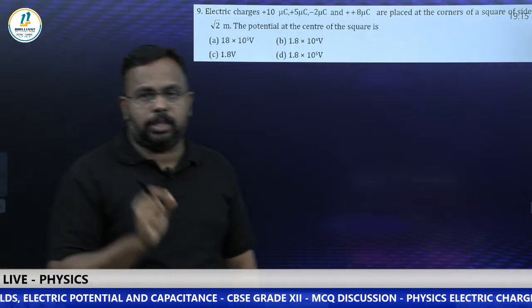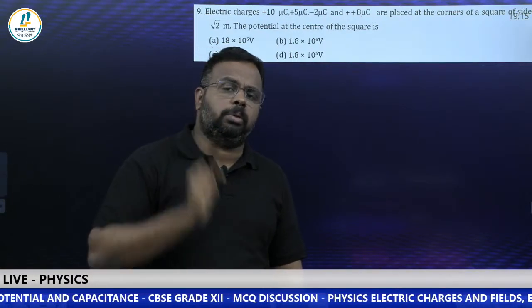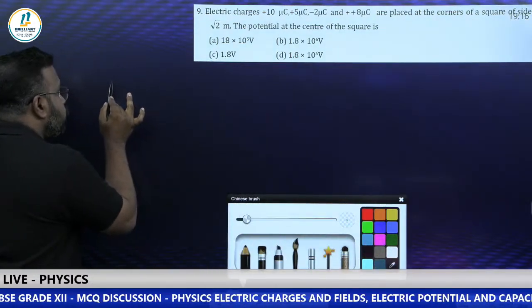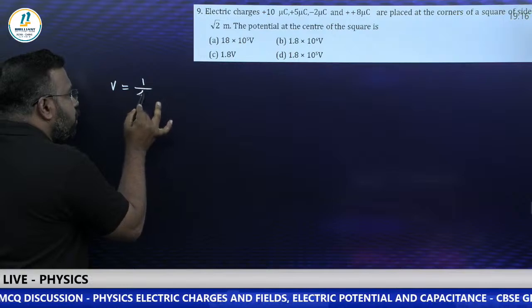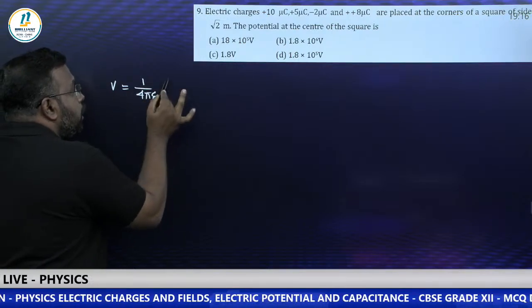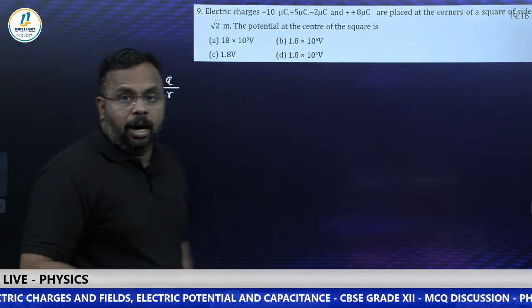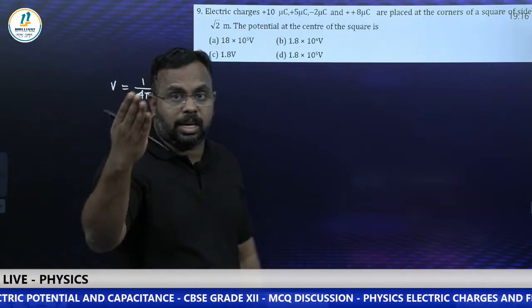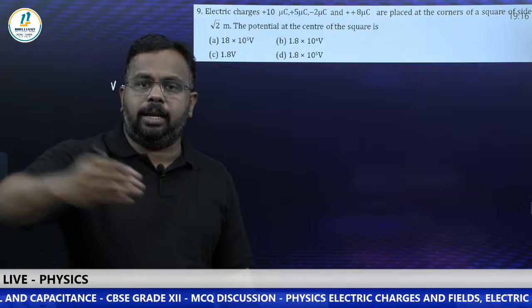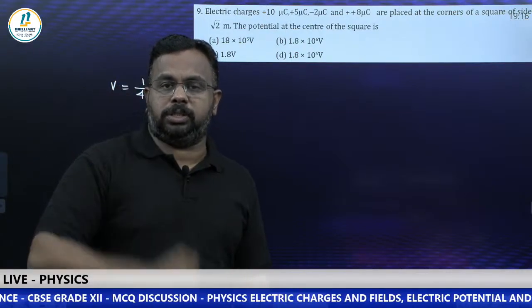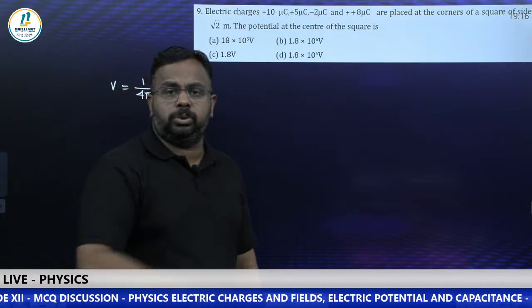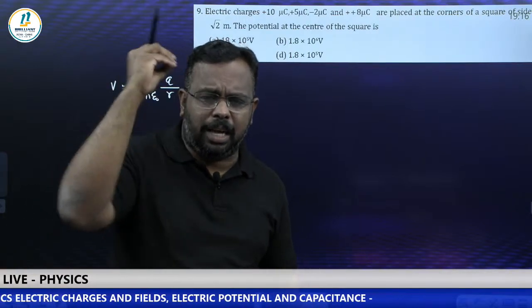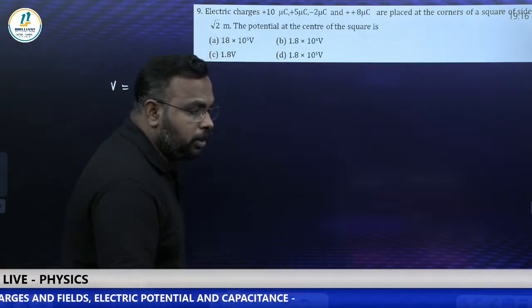You know the formula for potential. Potential due to a point charge. What is the formula? Tell me, students. Potential due to a point charge is V is equal to 1 by 4 pi epsilon naught, that is our constant, into Q by R, where R is the distance. Now what they are asking, there are many charges, like 4 charges are there. In a system, if there are n number of charges, how can you find the total potential? It's simple, sum of potential due to each charge. You know that potential is a scalar quantity, so there is no concern about the direction. Just calculate its magnitude and add them.